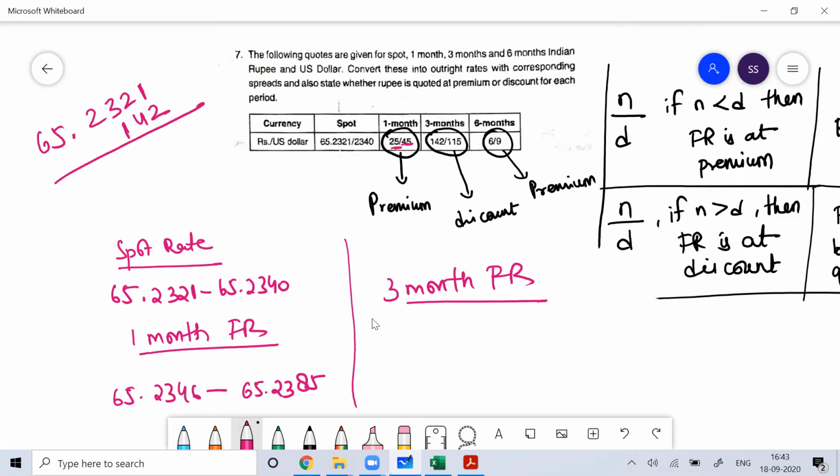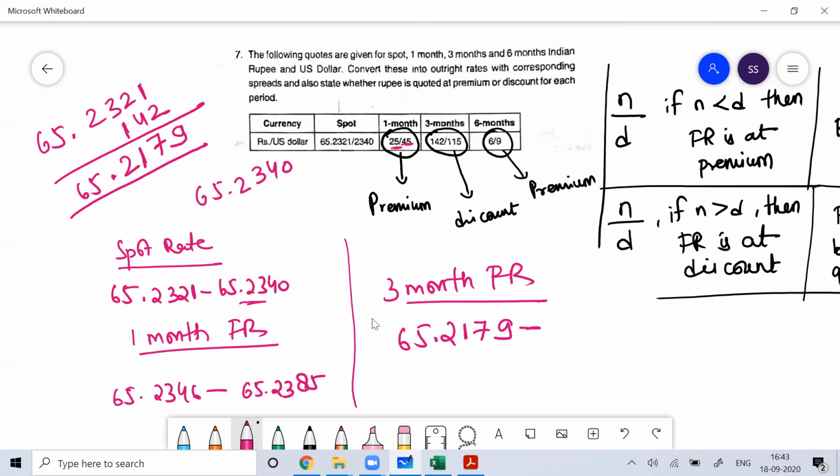Subtract 142, so the result is 65.2179. Then the ask rate: they are at a discount, so you have to subtract. Subtract from 65.2340, how much will you subtract? 115. So the result is 65.2225.